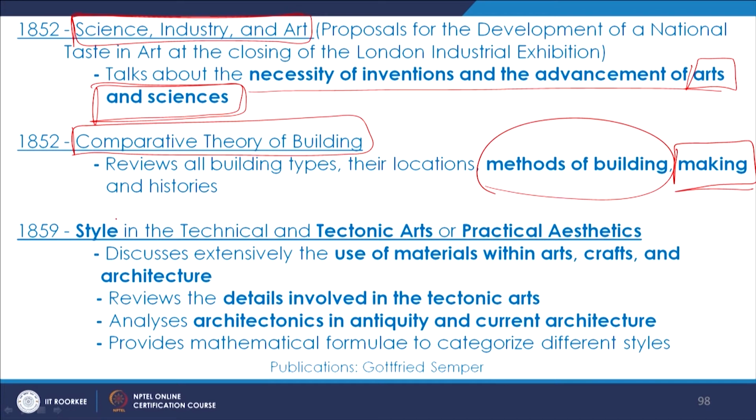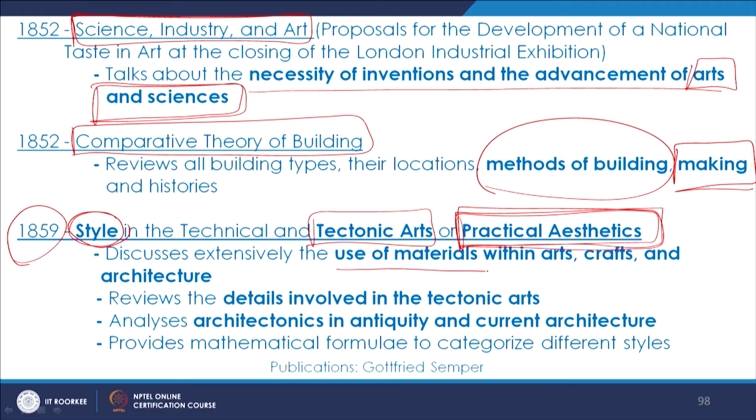And then of course the very famous style, tectonic arts and the practical aesthetics, which is more relevant when we talk about today's section on spatial interventions. So, this work in 1859 focuses on the use of materials within arts, crafts and architecture, and then the details involved in the tectonic arts.